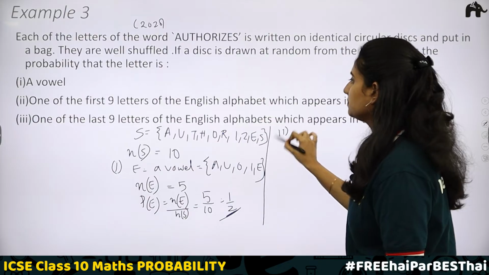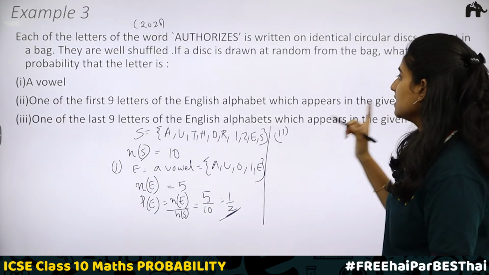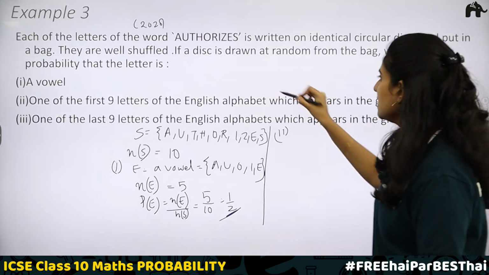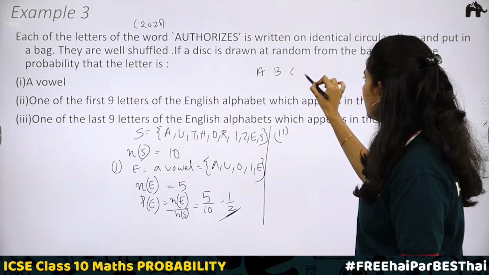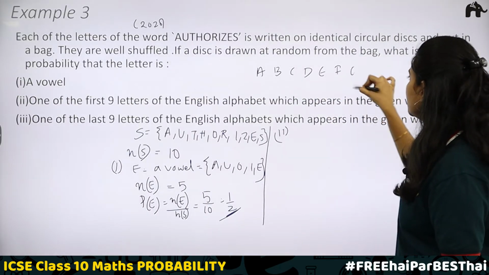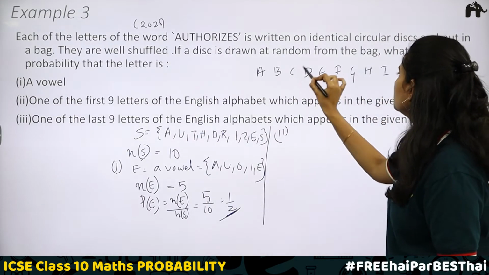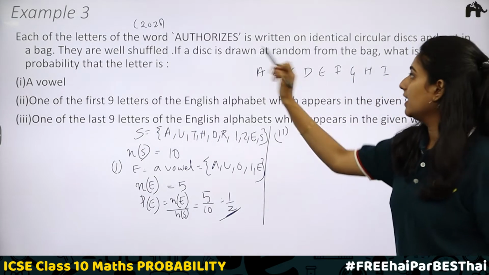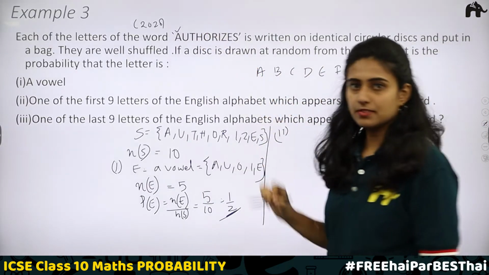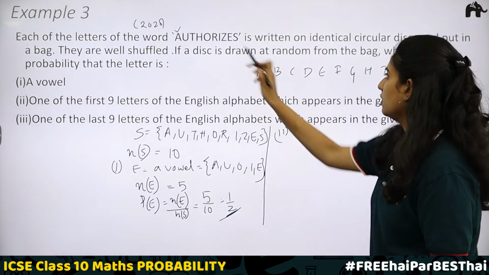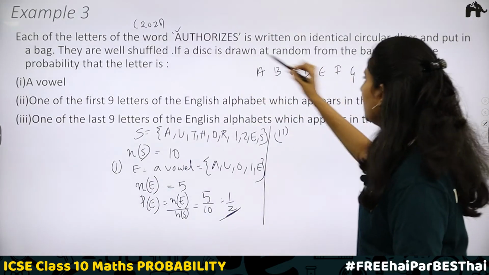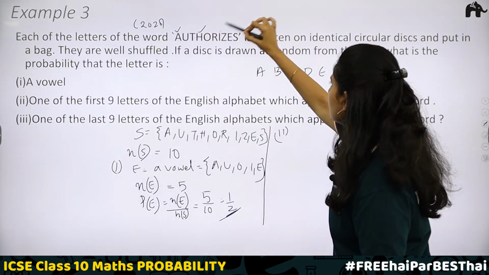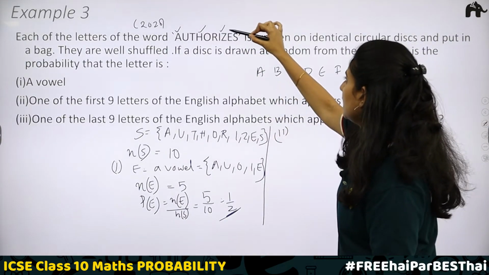Next, the second one. One of the first 9 letters of the English alphabet which appears in the given word. Which are the first 9 letters? A, B, C, D, E, F, G, H, I. 1, 2, 3, 4, 5, 6, 7, 8, 9. These are the first 9 letters. Now, take the word. A comes. Yes, A belongs to the first 9 letters. U and T do not belong. Then H belongs. O doesn't belong. R doesn't belong. I belongs. Z doesn't belong. Then E belongs.